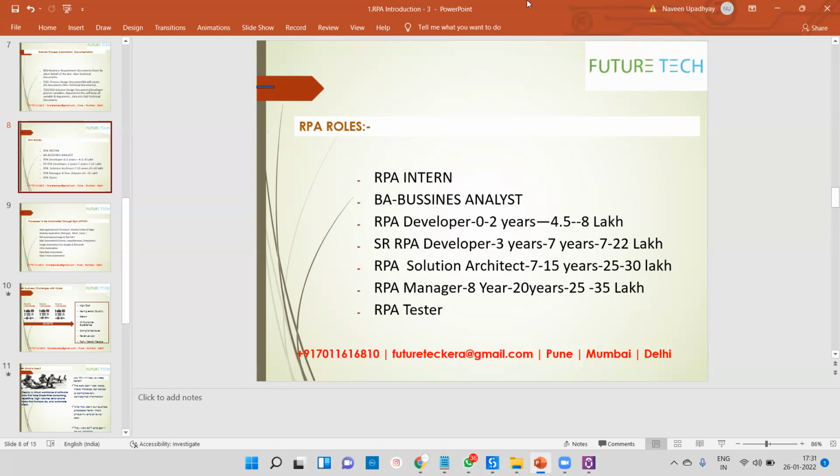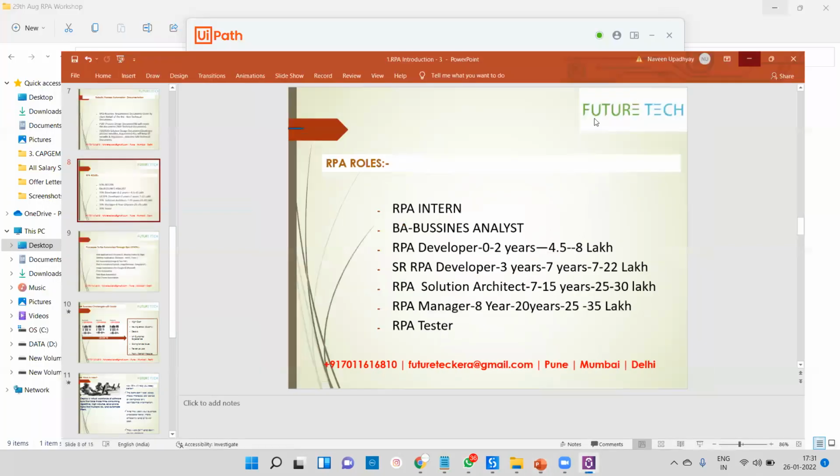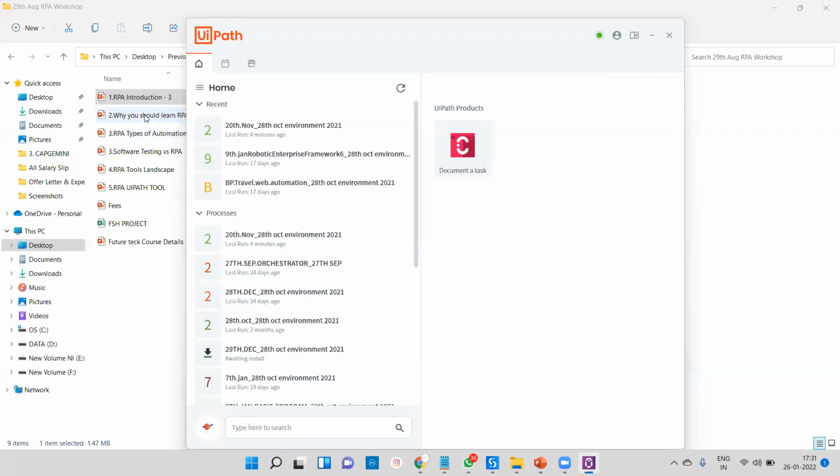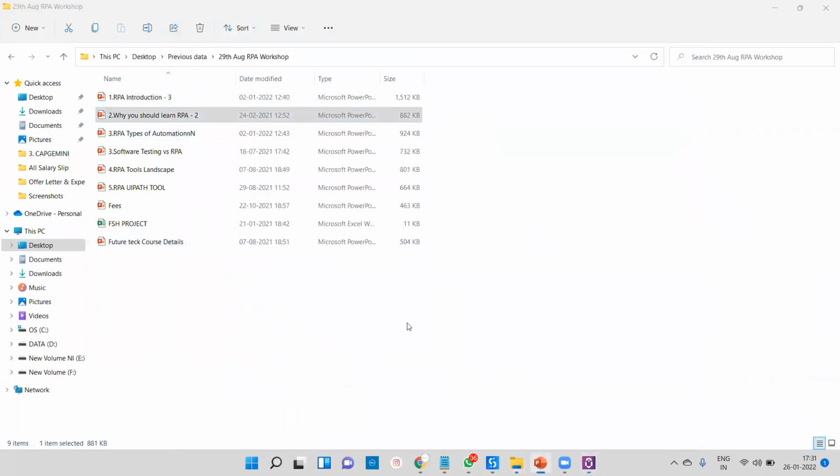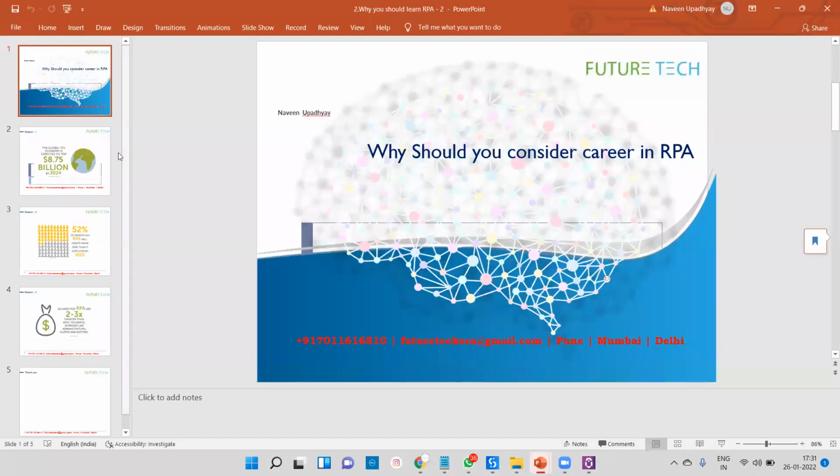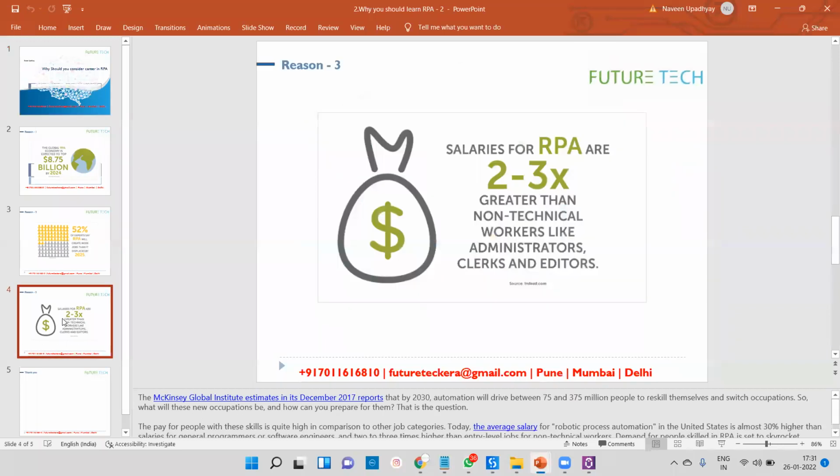Okay, so that's why I tell you, people who are getting less than 3 lakhs package, less than 4 lakhs package, easily you can get up to 200% salary hike also. But especially for a 200% salary hike, you have to work more, especially on the RPA path. You have to understand these things, how to check the feasibility, and there you can get 2 to 3 times salary. Why? Because your current salary is less. So if the current salary is less, you can easily get up to a 200% salary hike.